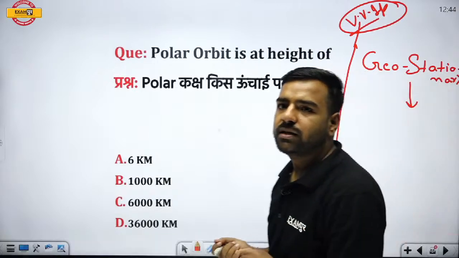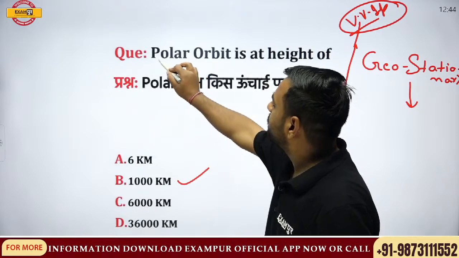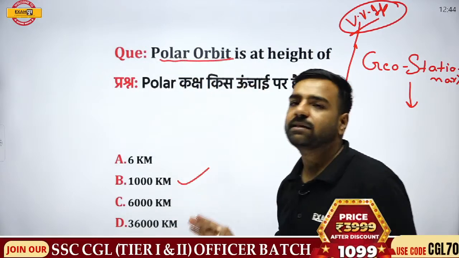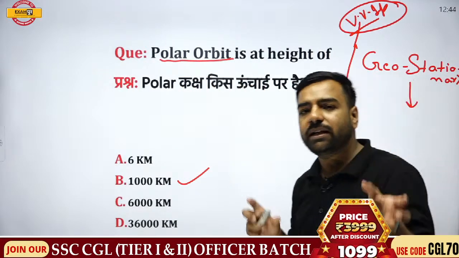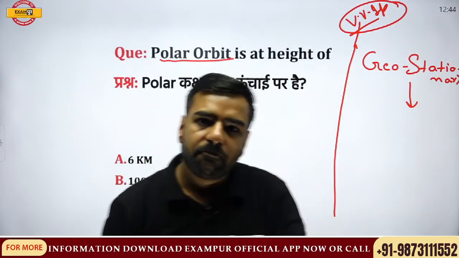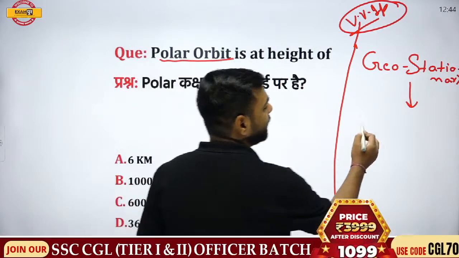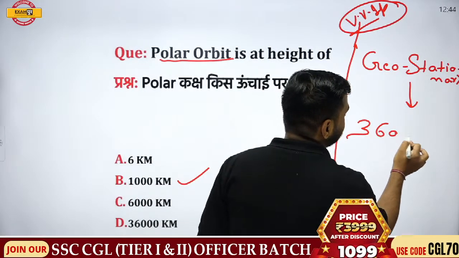Polar orbits. So Rakesh is with B. That's totally correct. If I talk about polar orbits, it is 1000 kilometer, and it may be 800, 900, but on an average we are talking about 1000. But if I talk about geostationary satellites, please remember it will be at 36,000 kilometer.